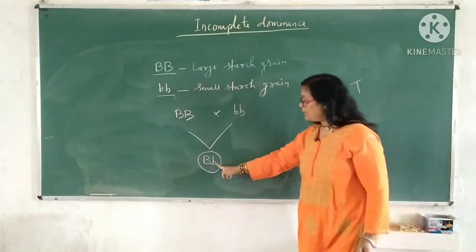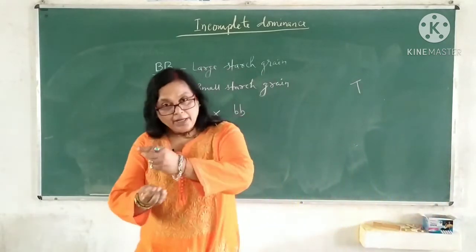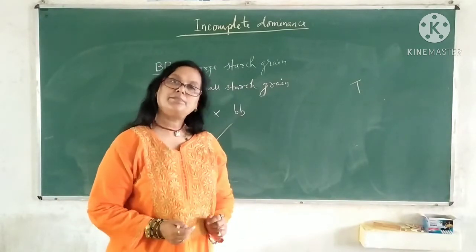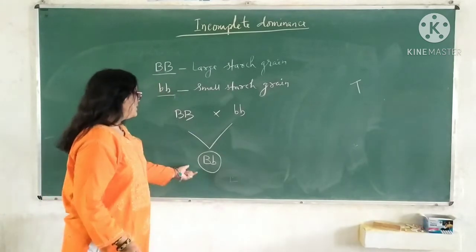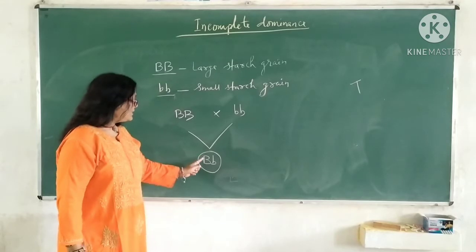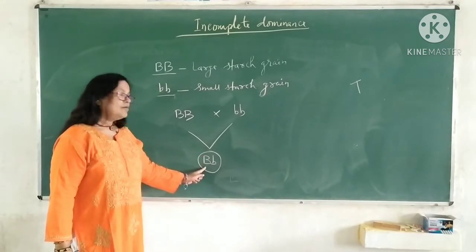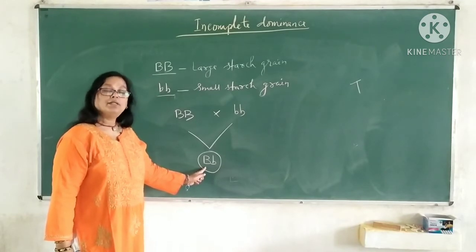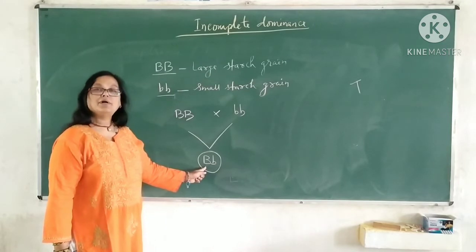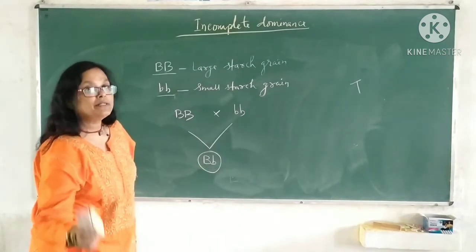But here, in case of incomplete dominance, an in-between phenotype, an intermediate phenotype, is produced. So it is derived that a single or dominant factor has no autonomy in the production of phenotype. It may produce more than one phenotype. Clear, na? So this is the case of incomplete dominance.